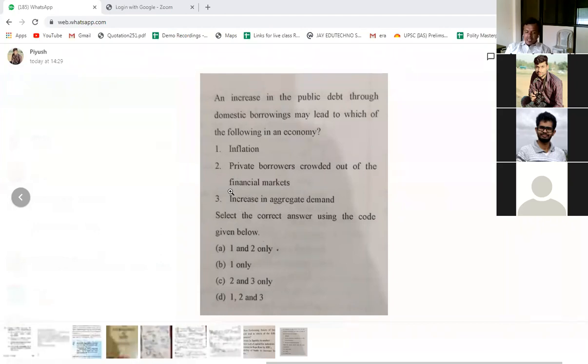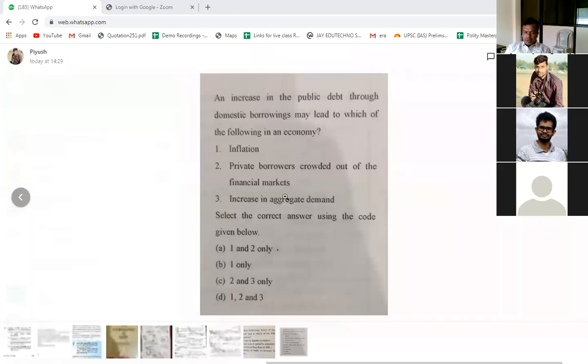Now here there may be a confusion, but if there is a confusion, we'll go to the options. We know that inflation cannot happen, so we can eliminate A, B, D. The option should be 2 and 3 only. Even if you are confused how it will lead to aggregate demand, see, Piyush, UPSC knows that there will be a confusion for the candidates whether 3 will happen or not, and that is the reason why UPSC has given such an option, 2 and 3 only. Even if you get confused, you can get the answer. Even if you know only 2, you will be able to find out the answer.